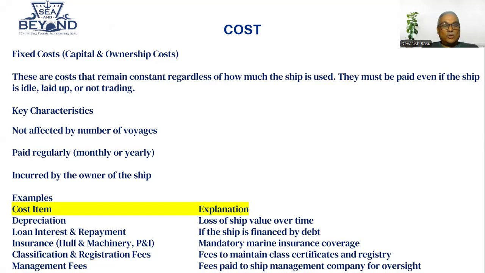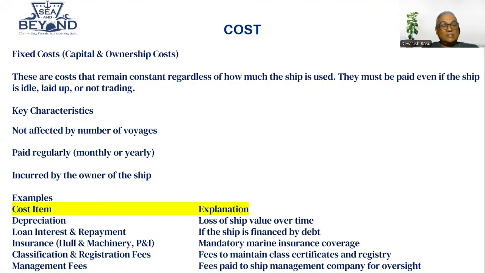Now, examples of cost items, which I have tried to segregate. Depreciation, that is one thing. That is loss of the ship's value over time. We have seen, if you buy a car today and sell it after some time, do you get the same price as you bought it for? No, the value gets depreciated. Second, loan interest and repayment. If the ship is financed by debt, you have to pay what we call EMI. Because you have borrowed the money from whatever source it is, you have to pay them the EMI, which also includes the interest part.